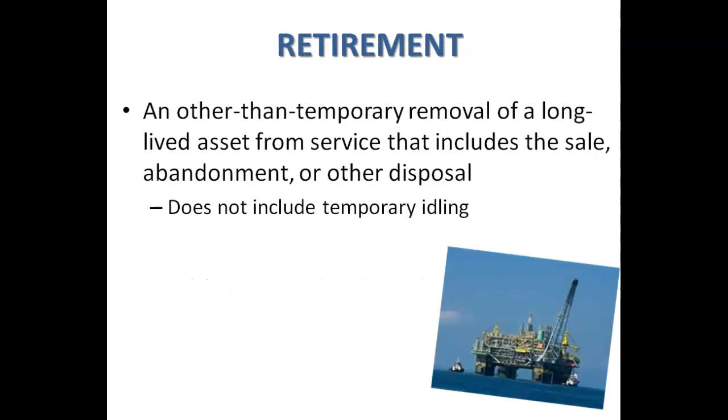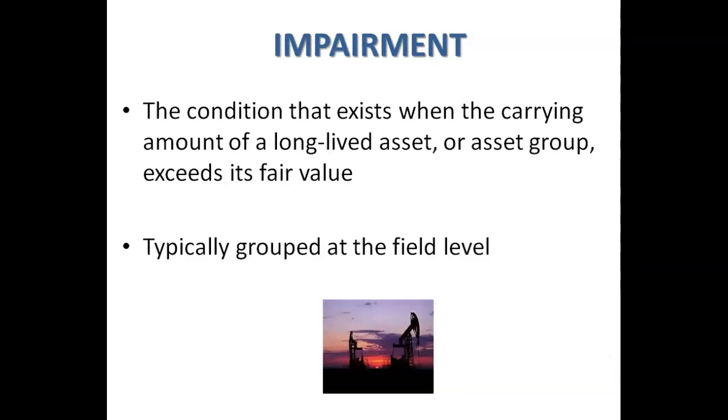A couple definitions that we need to cover. Retirement is an other than temporary removal of a long-lived asset from service that includes the sale, abandonment, or other disposal. It does not include temporary idling. An impairment is the condition that exists when the carrying amount of a long-lived asset or asset group exceeds its fair value. Typically, this is grouped at the field level.